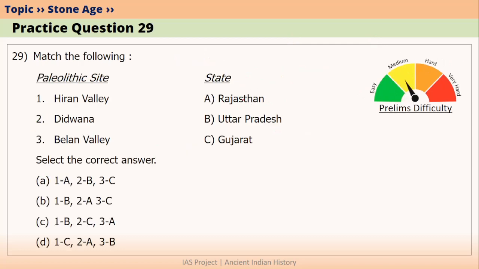The next question is, match the following is given. On one side we have Paleolithic sites and on the other side we have state. We have to select the correct answer. Hiran Valley, we know that it is in Gujarat. So let me match one with C. Didwana is in the Thar desert region of Rajasthan. Belan Valley is very near to present-day Prayagraj city, which is in Uttar Pradesh. So the correct answer would be 1C, 2A, 3B, option D.